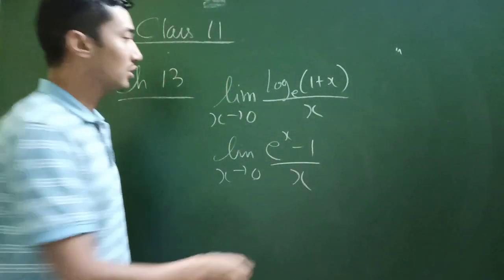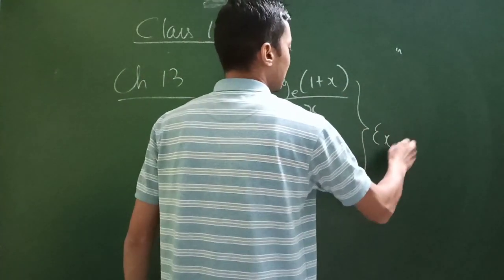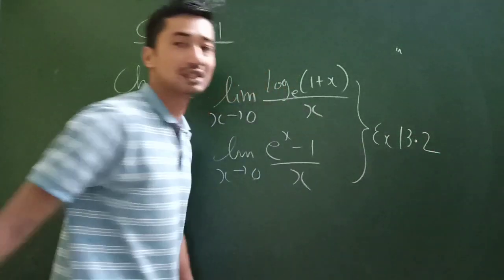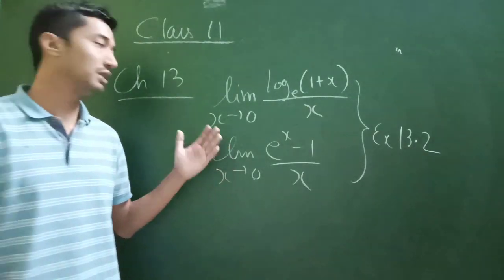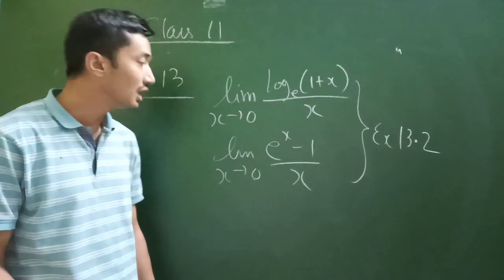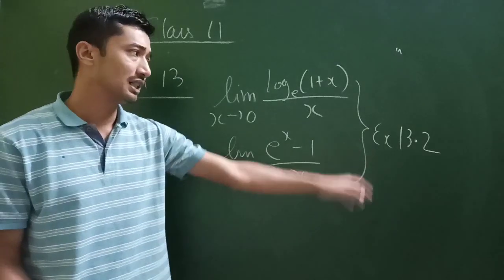So basically these two topics make up exercise 13.2. So you can just exclude these two topics. That's exercise 13.2.